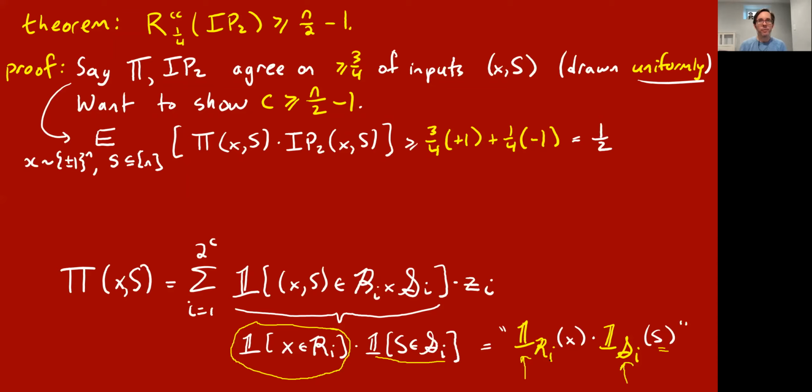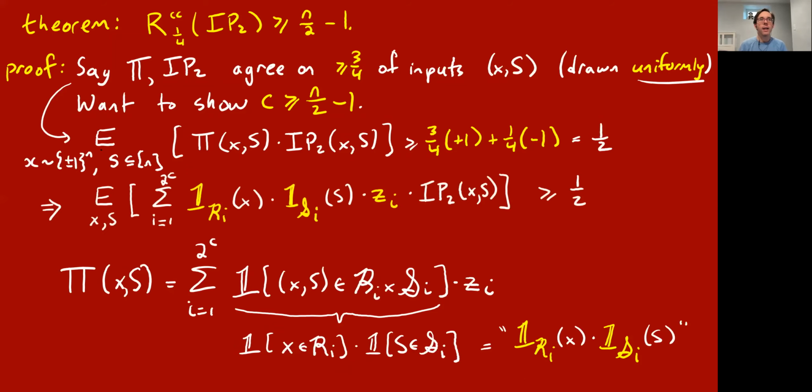So I'm going to plug that back up here and get that this line implies this line. Expectation of a random x and random s of this, and this whole thing in parentheses is pi xs. Okay, and its correlation with inner product mod 2 on xs is at least a half.